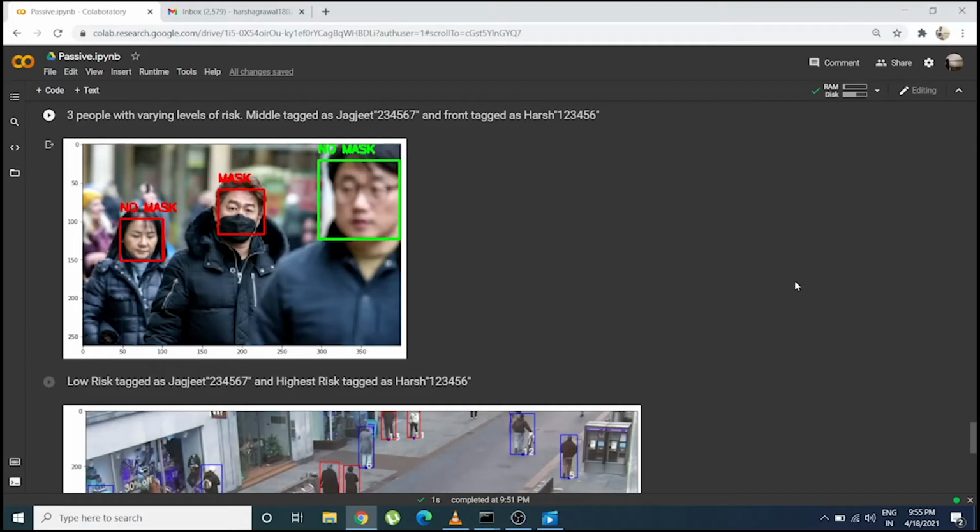We have also used mask detection in order to calculate risk. In this particular sample image, we have marked the middle person who is wearing a mask as Jagjit, number 234567, and the rightmost person has been tagged as Harsh, numbered 123456, who is not wearing a mask.